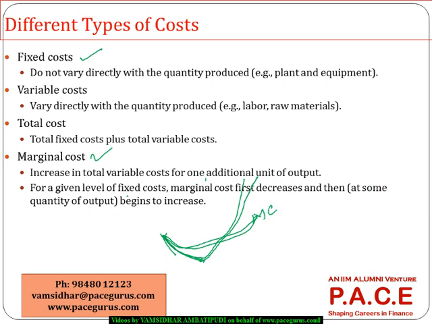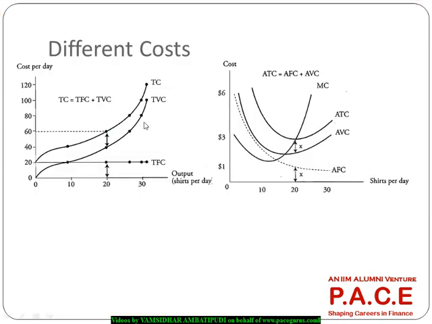And so increase in the total variable cost per one additional unit of output, that is what we are calling the marginal cost. And the same thing under the average. If we see some of the graphs here, this is what we called the marginal cost. Initially it has dropped and after that it has gone up. Average cost is more and more flatter compared to the marginal cost, and whatever we see, the marginal cost always cuts the average cost.